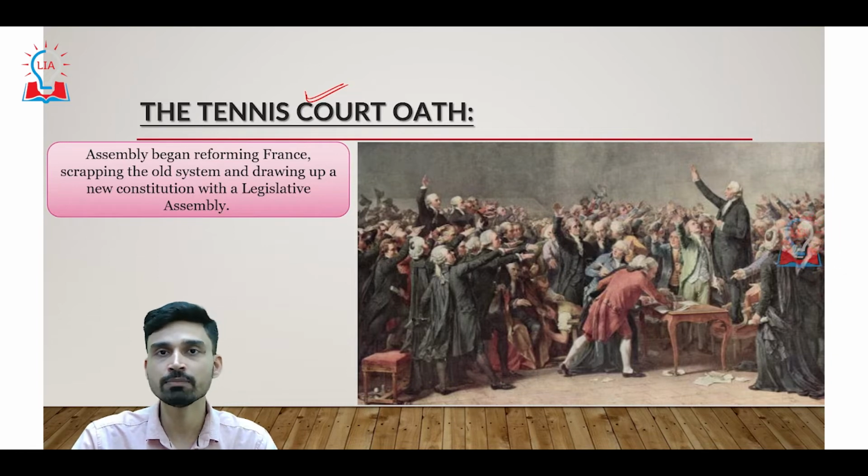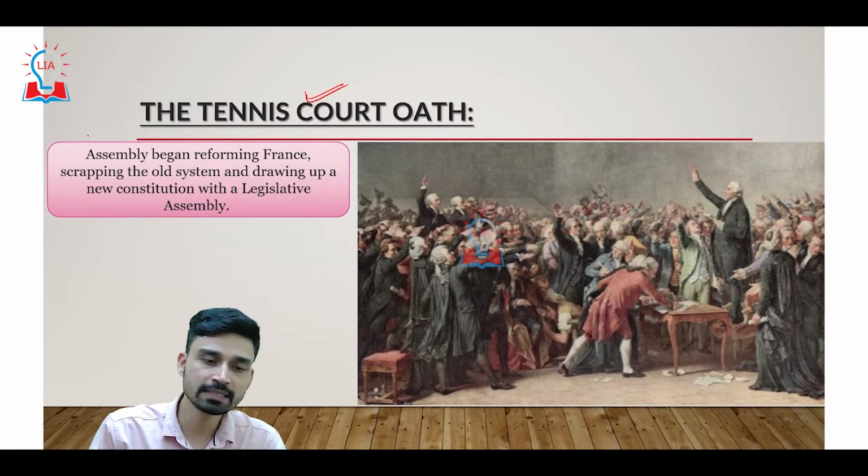Seeing this, Louis XVI believed that the people were very angry, and it was quite possible they might overthrow him and even kill him. So, being fearful for his life and his family's life, he finally decided to acquiesce to the demand for the creation of the National Assembly, and he gave his final assent.